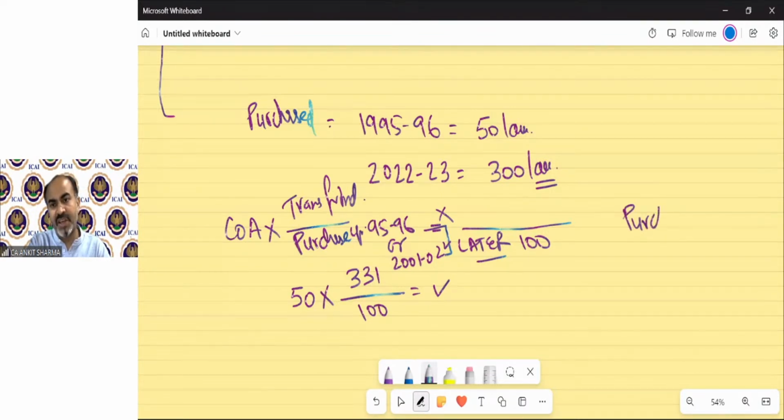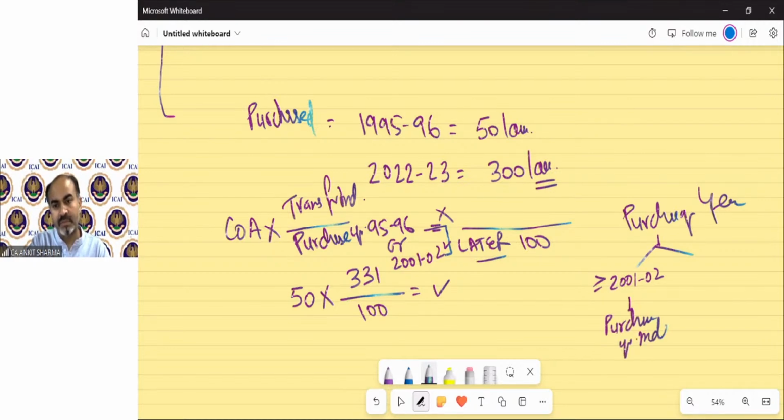If purchase year, in short, I can say if the purchase year is on or after 2001-02, then we will always have the purchase year index automatically. And if it's before 2001-02, then the concept says the purchase year index will not be available, of course, because the index starts only from 2001-02. So in that case, always index 100.